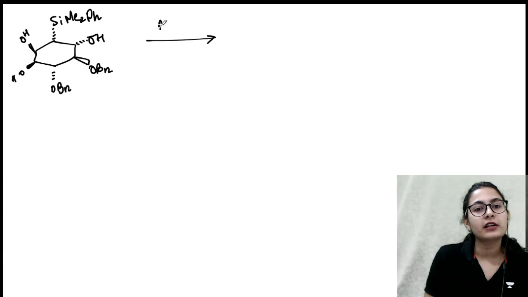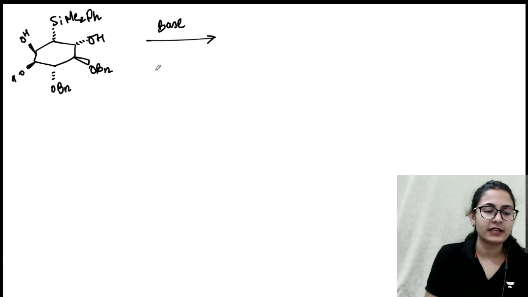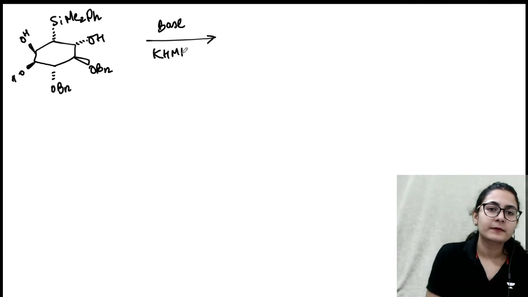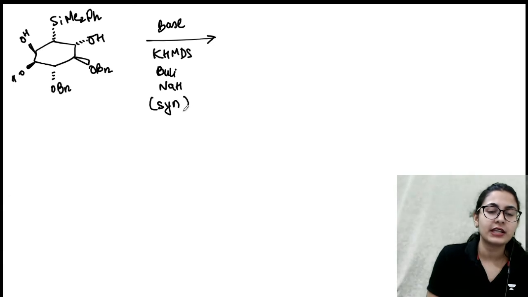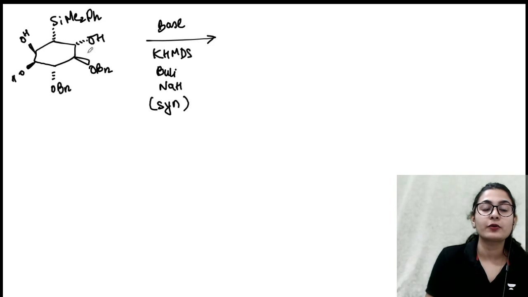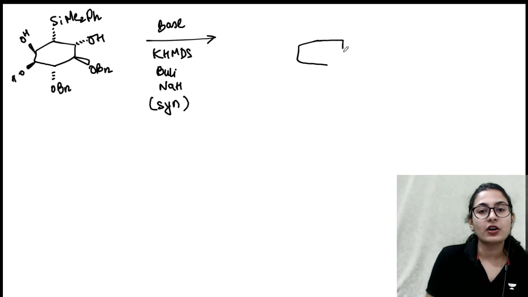What is going to be the product in the presence of a base? Base could be anything. You could have KHMDS, butyl lithium, or NaH. NaH is also good enough to remove this OH proton. So any of the bases you can take over here. In the basic condition, what will happen? You must remember basic condition gives you syn elimination, which means you are going to find an oxygen on the same side and eliminate both of these groups. So which alcoholic group is on the same side?